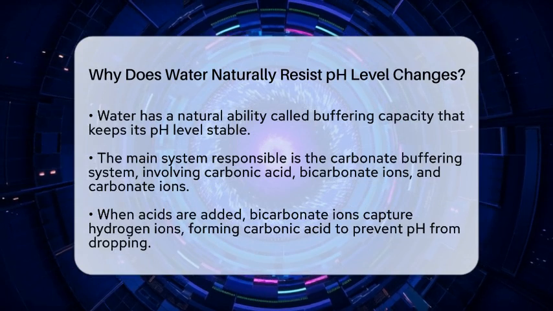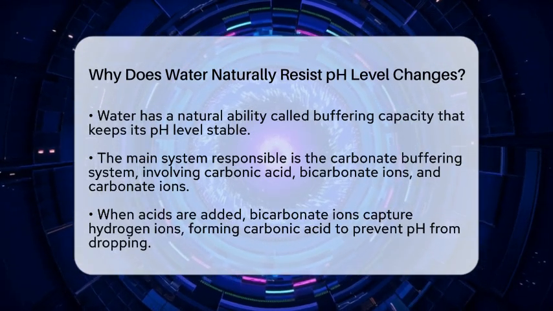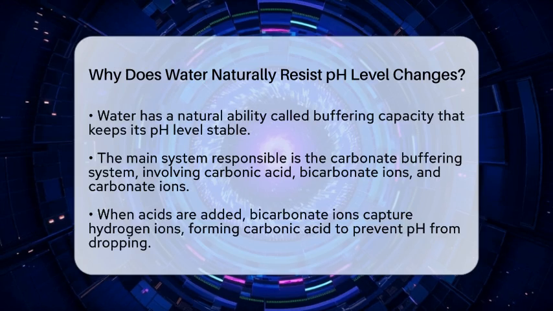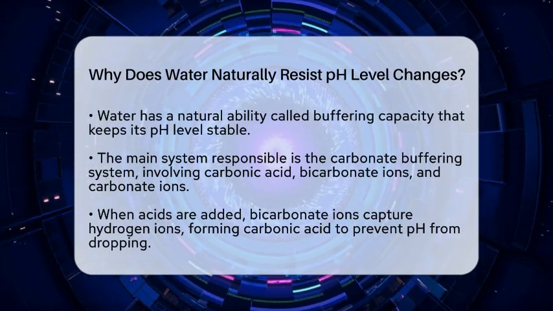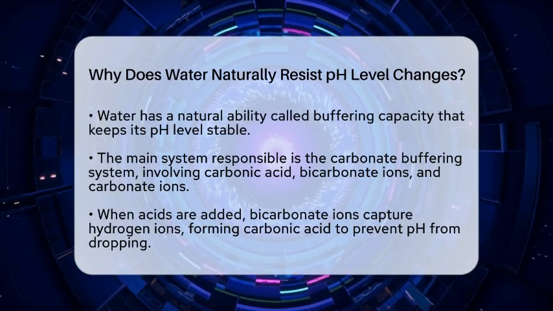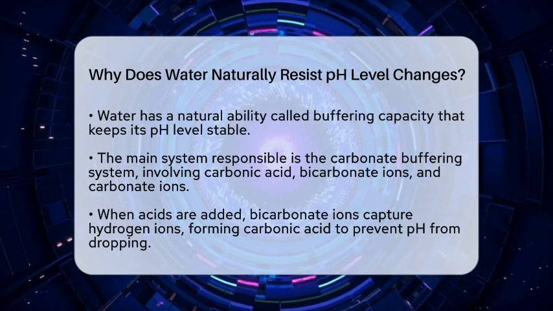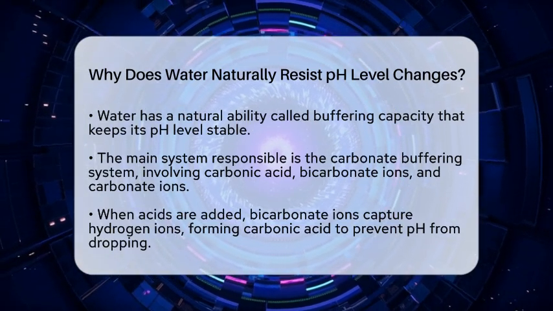The main reason water resists pH shifts is because of its natural chemical makeup, especially a system called the carbonate buffering system. This system involves three key components: carbonic acid, bicarbonate ions, and carbonate ions. These tiny molecules are always in balance, and they work together to keep pH steady.